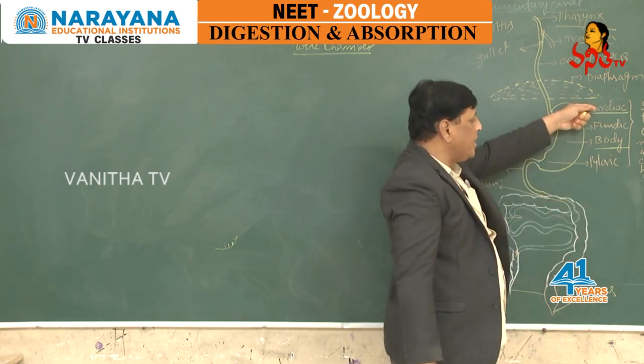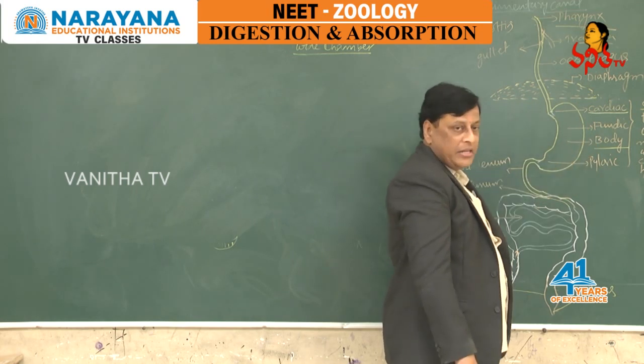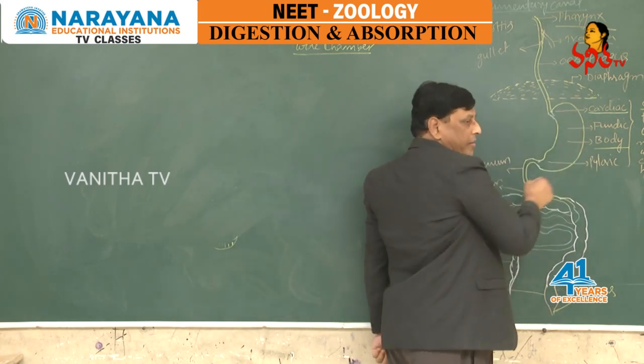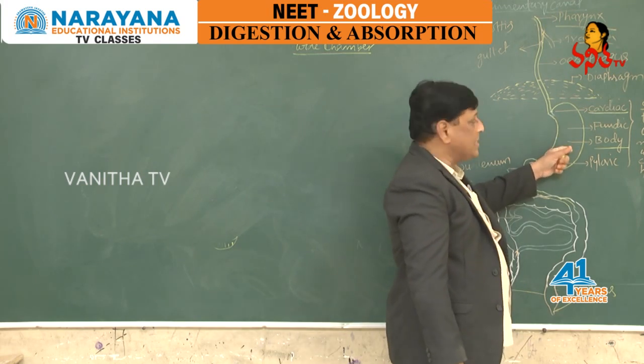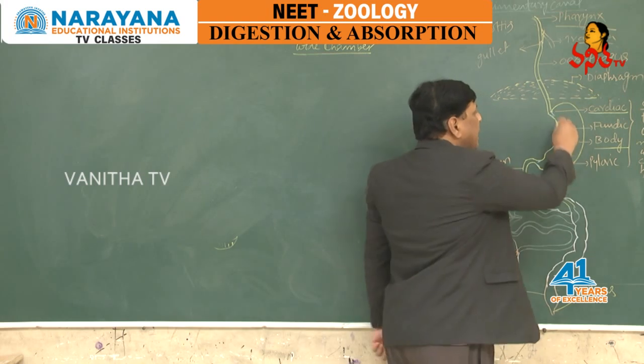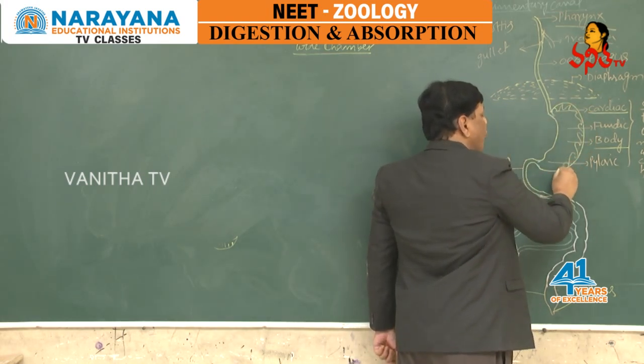So, the cardiac stomach, fundic stomach, the major portion the body, and the pyloric stomach. The walls are muscular. The process of digestion takes place to some extent in the stomach. The inner walls of the stomach are thrown into a number of foldings.